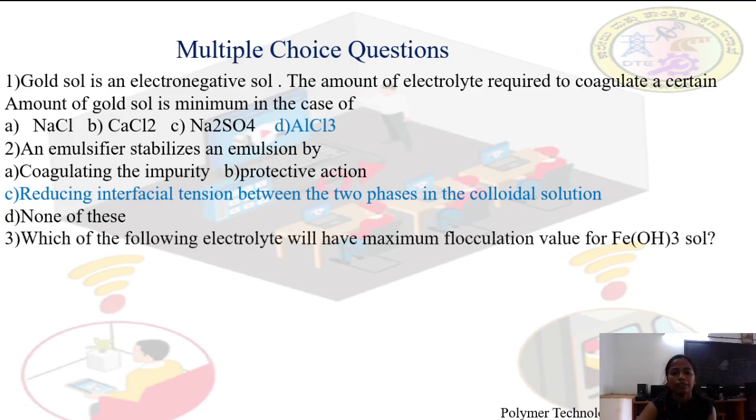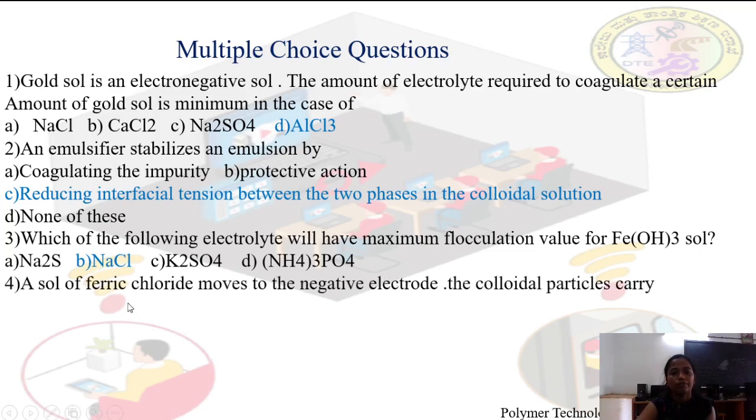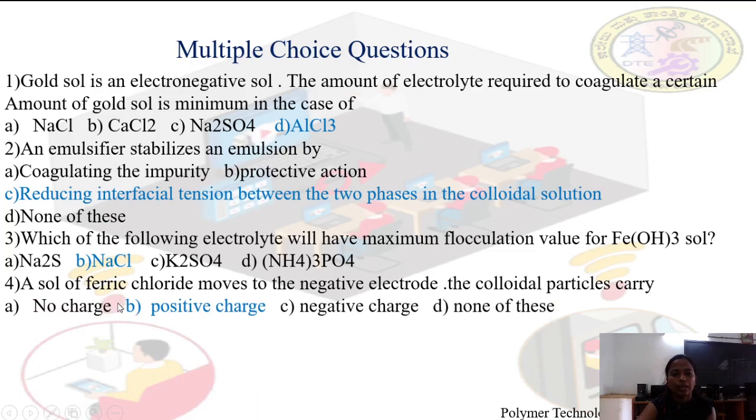Which of the following electrolytes will have maximum flocculation value for Fe(OH)3 sol? A Na2S, B NaCl, C K2SO4, D (NH4)3PO4. The right answer is NaCl. A sol of ferric chloride moves to the negative electrode. The colloidal particle carries: if the particle moves to the negative electrode, it has the opposite charge, meaning positive charge. A no charge, B positive charge, C negative charge, D none of these. So the correct answer is positive charge.